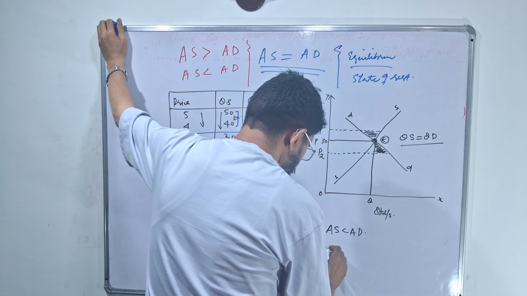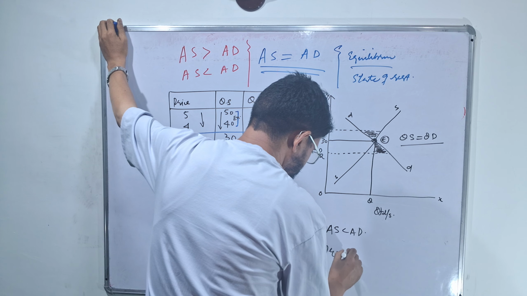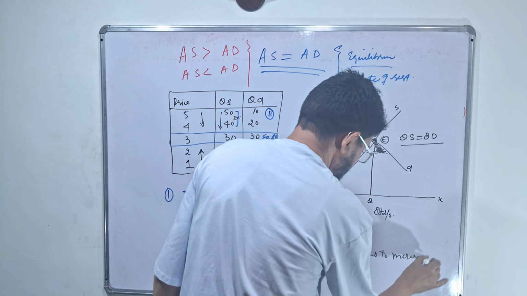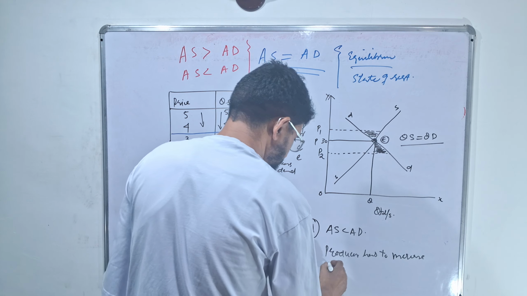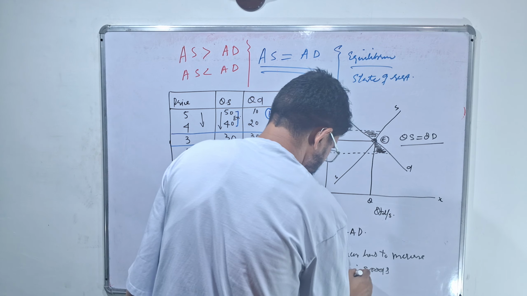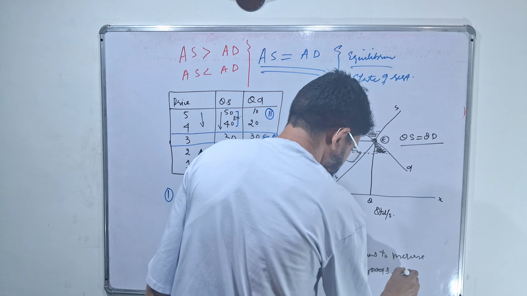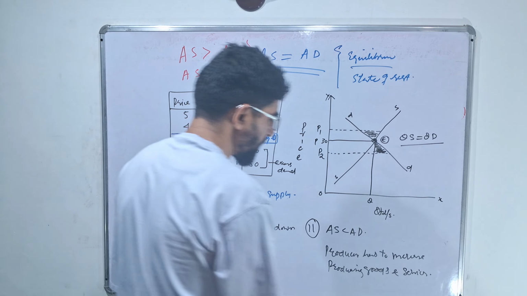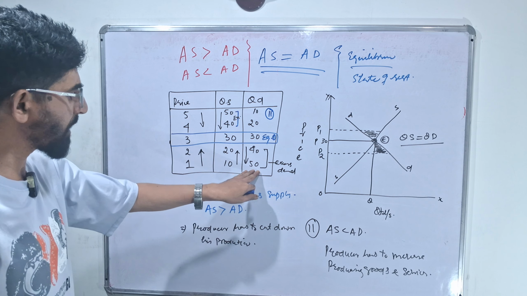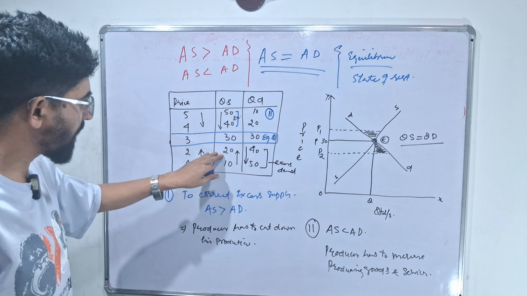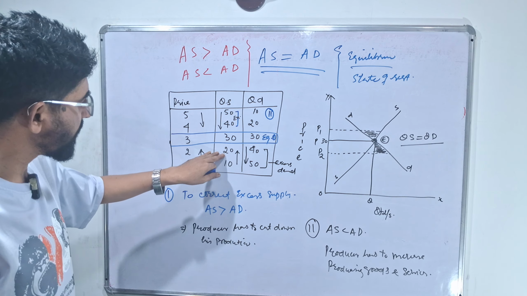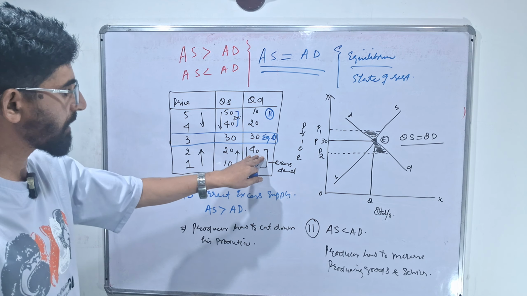Definitely, the producer has to increase production of goods and services. As here is excess demand, he has to increase supply. Supply means an increase in goods and services. Producing goods and services should be increased. When that increases, supply of goods should be more, so that this excess demand will be corrected.